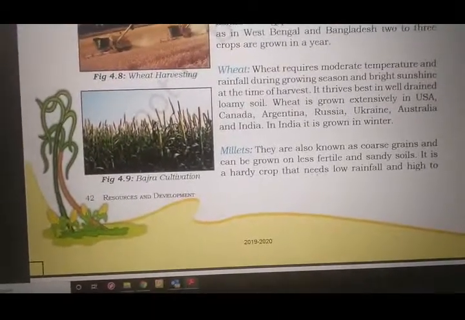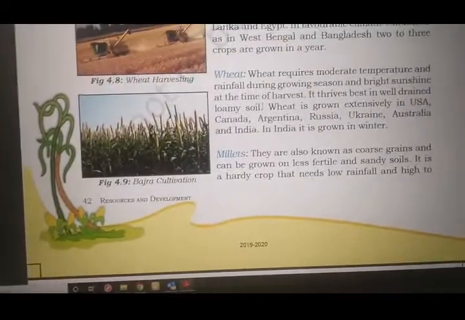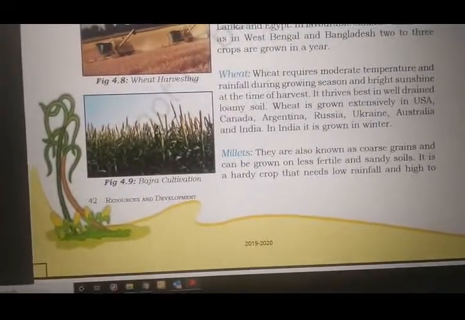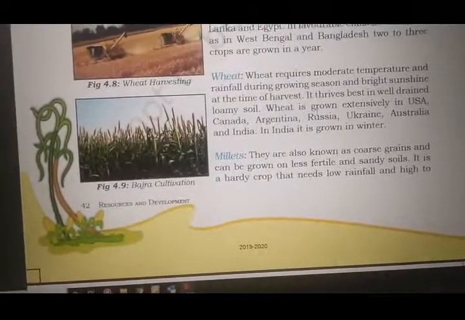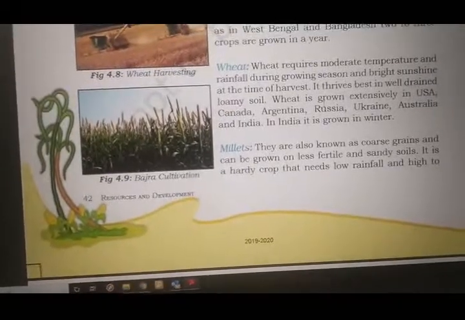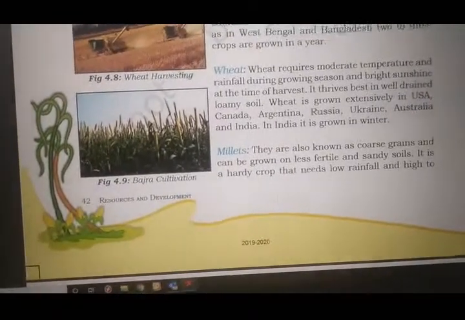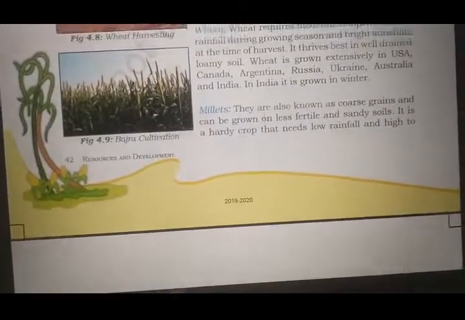It thrives best in well-drained loamy soil. Which type of soil is required for wheat? It is loamy soil. Please underline it. Wheat is grown extensively in the US, Canada, Argentina, Russia, Ukraine, Australia and India. Underline all of these names. In India it is grown in the winter season.